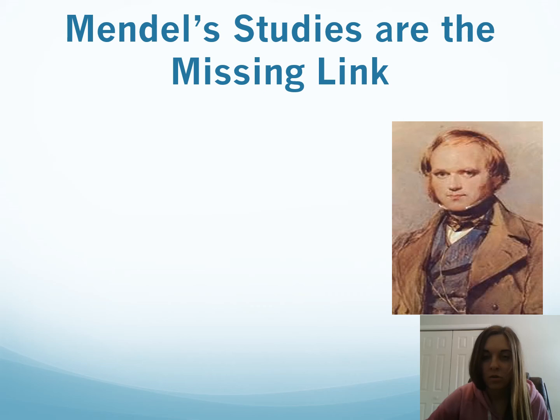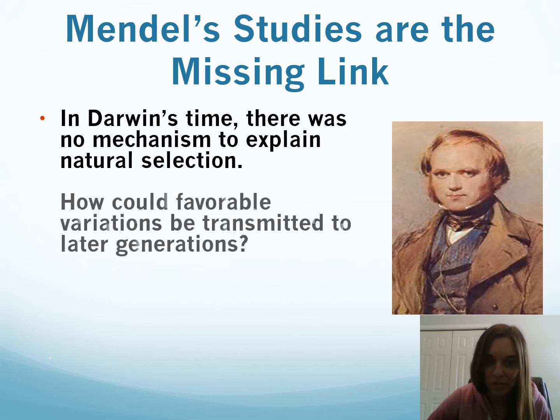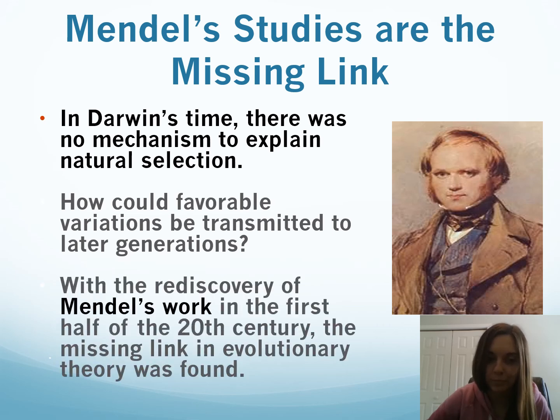Now, Gregor Mendel worked on genetics, and he is the missing link in Darwin's understanding. There wasn't a mechanism to explain natural selection when Darwin was figuring all of this out. He didn't understand how these favorable traits were transmitted. And basically that's when Mendel's work comes in, because Gregor Mendel talked about genetics.